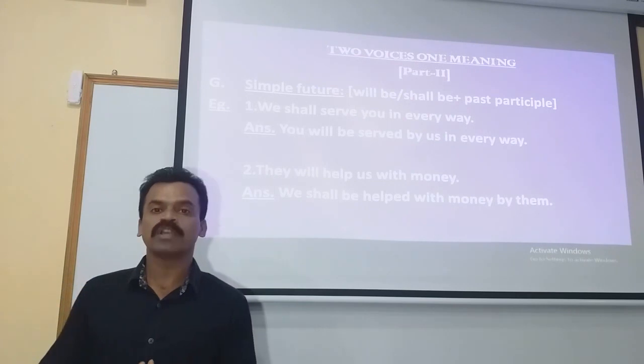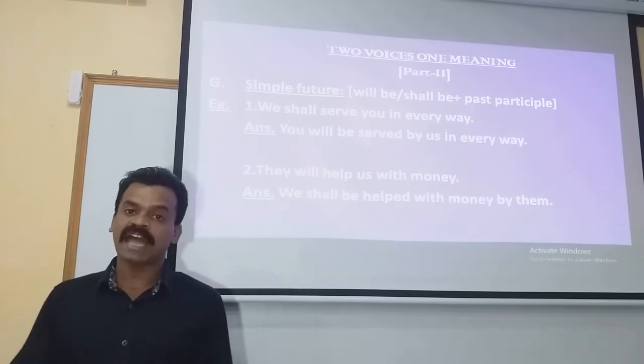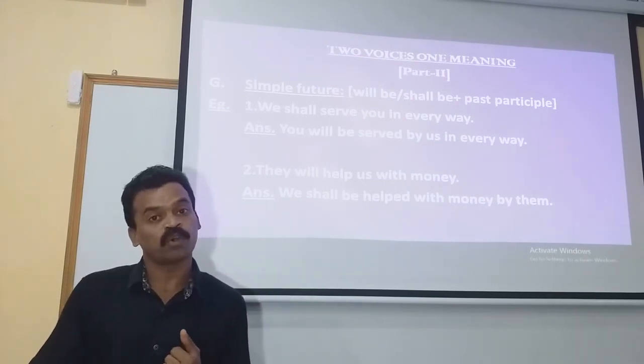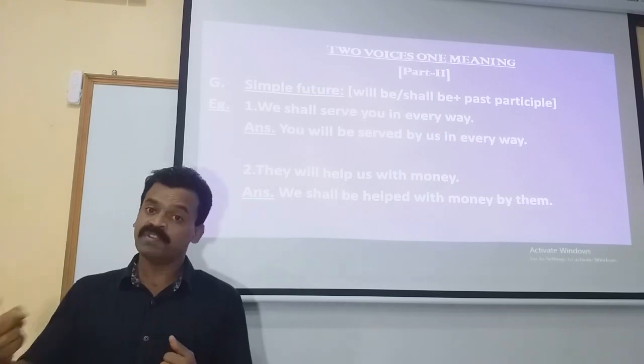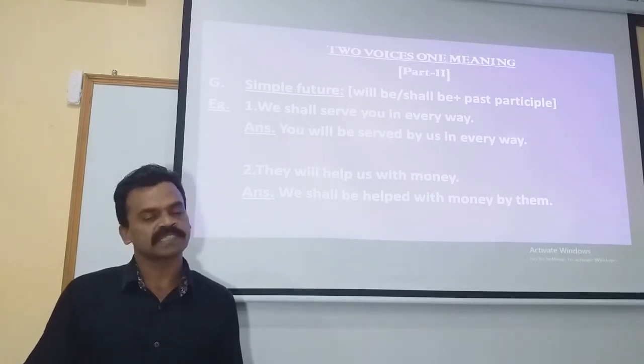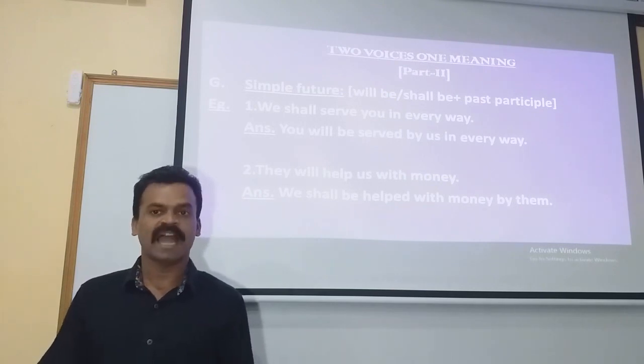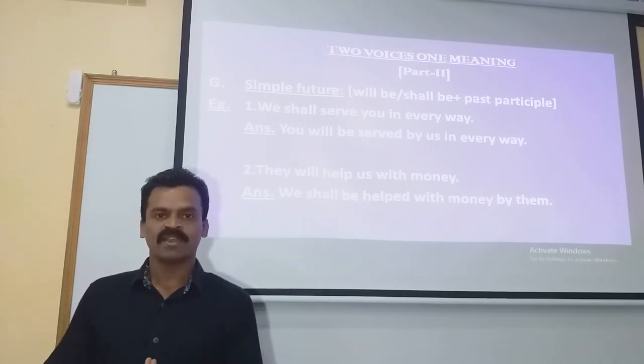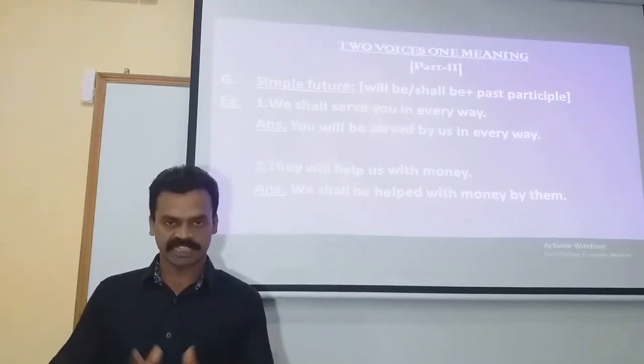The main rule we already saw is that we make use of shall when the subject is the personal pronoun of first person, and we make use of will when the subject is the personal pronoun of second person or the third person. And the exception to this rule is when the statement is an imperative statement.